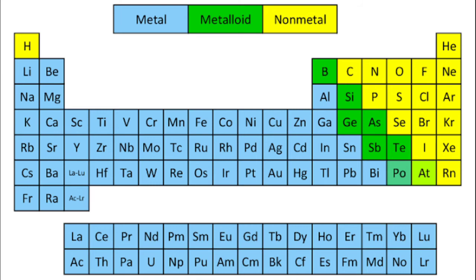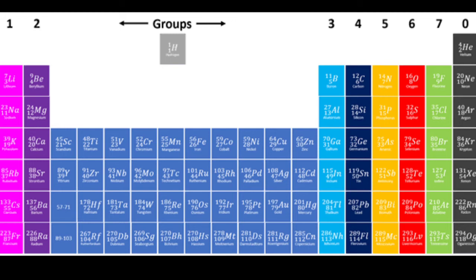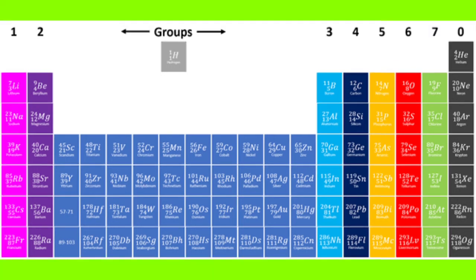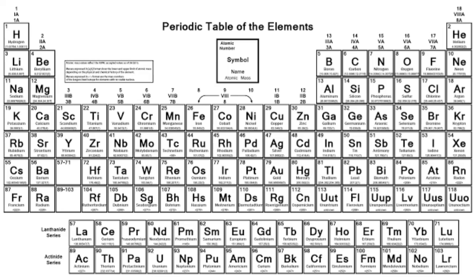Then we also can classify the periodic table based on the groups of elements. Like I mentioned earlier, the vertical columns of the periodic table represent the groups. And at your level, there are two different groupings. There are ordinary groupings, that's group 1A, group 2A, group 3A, group 4A, which are the groupings that we are going to talk about today.